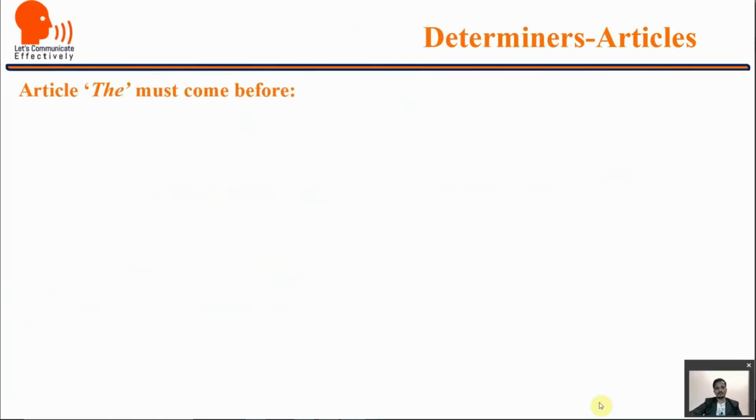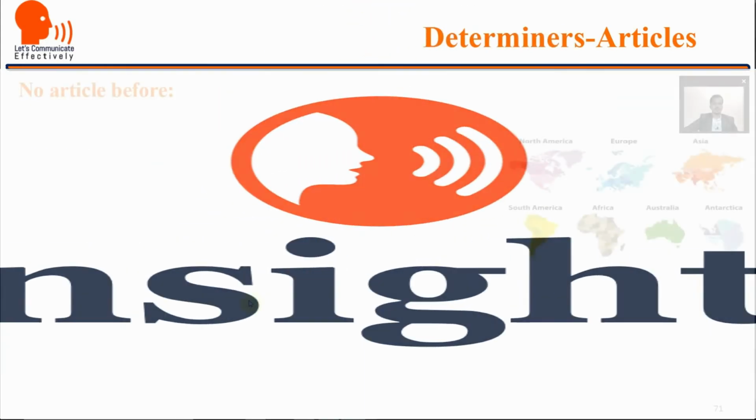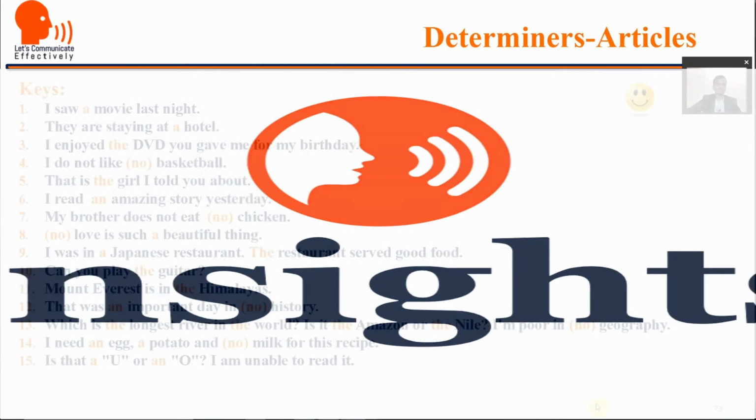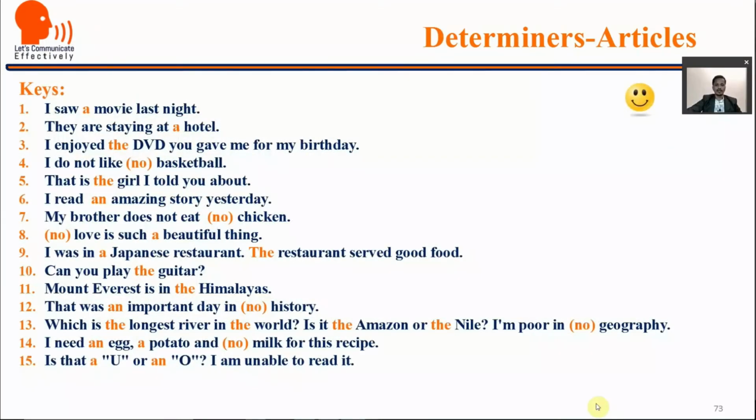Now, there are certain categories, certain things before which the article the must come. We cannot use them without using the article the. There are again certain exceptions, certain nouns in front of which we are not supposed to use any article.